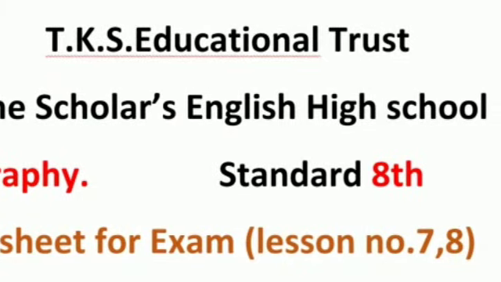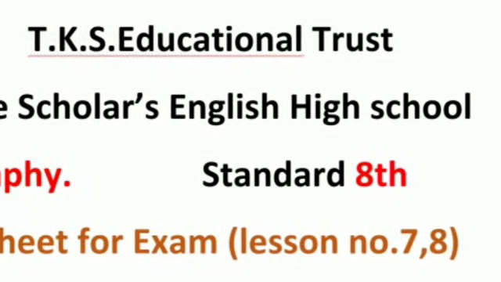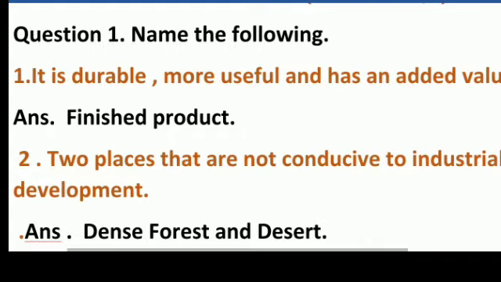Okay. So let's begin with the very first question, and that is, name the following. Number 1. It is durable, more useful and has an added value. Answer is finished product. Number 2. Two places that are not conducive to industrial development. Answer is dense forest and desert. These are the two places that are not conducive to industrial development.